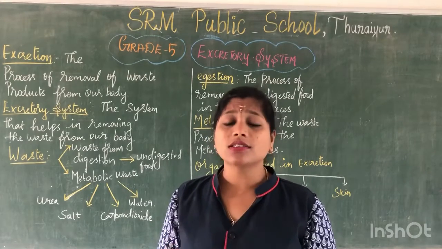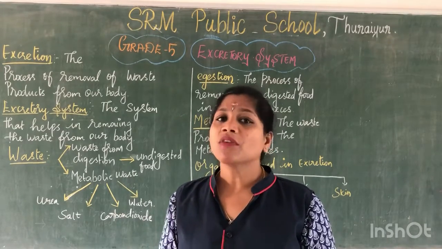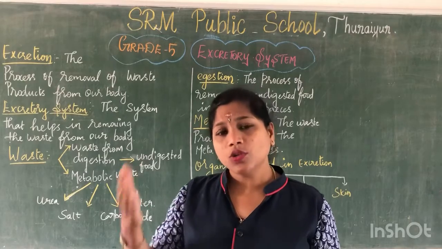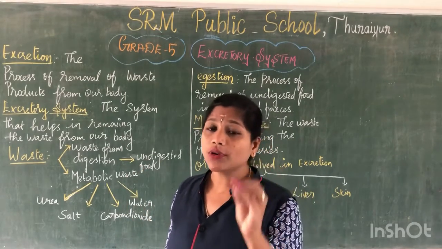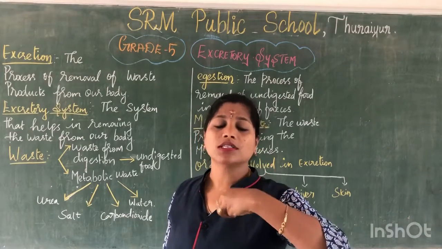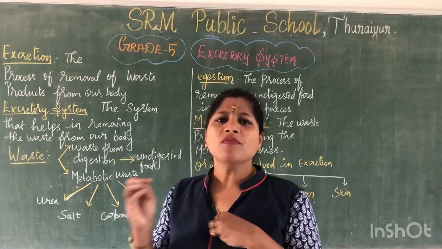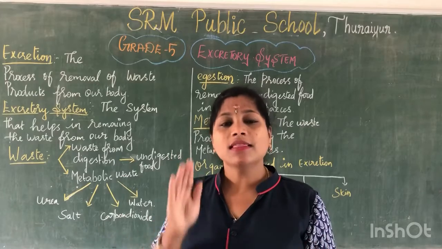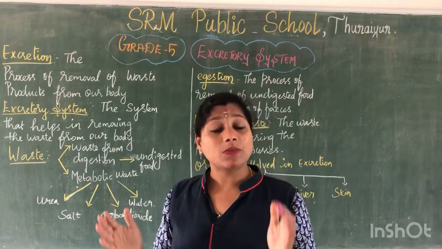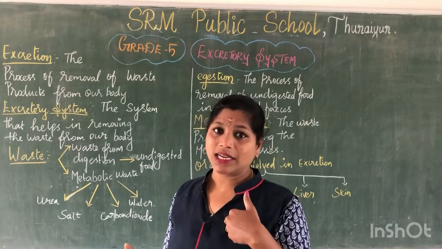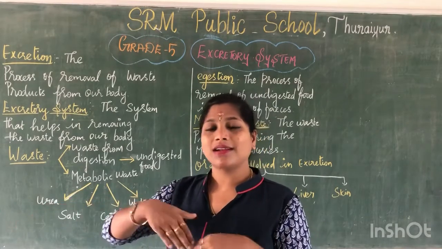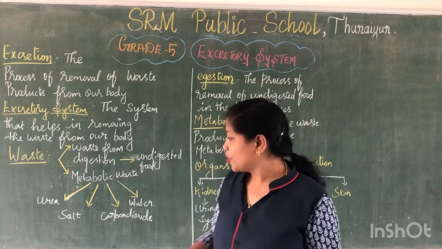So we need oxygen for getting energy. We don't need carbon dioxide, so here carbon dioxide becomes waste. Clear, all of you? During respiration, we intake oxygen, which is needed for our body. We don't want carbon dioxide; that should be expelled out. So respiration is a metabolic process. Clear, all of you?